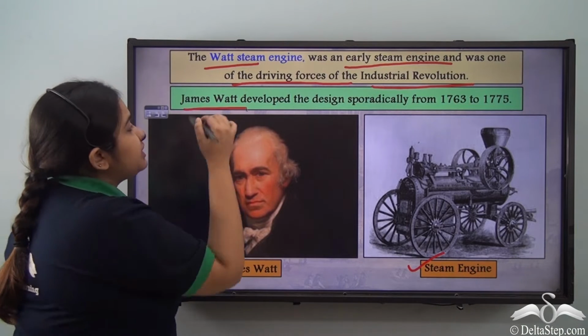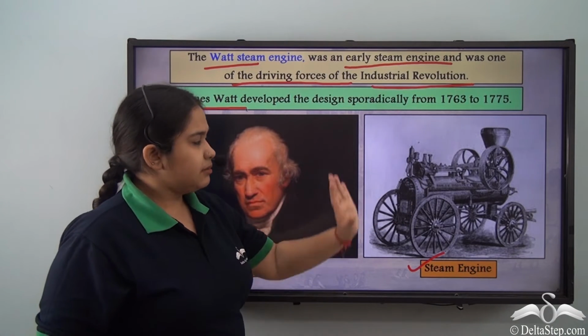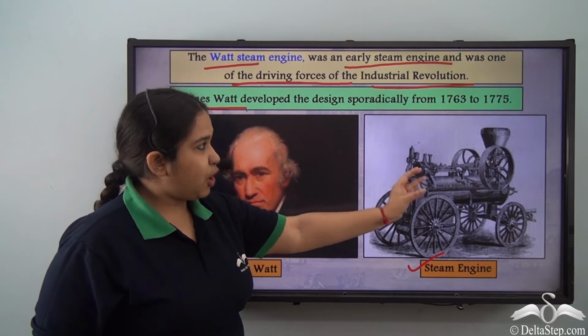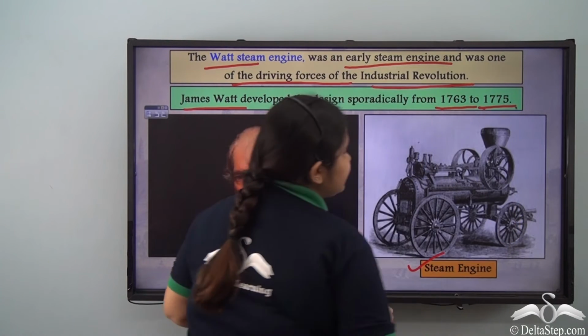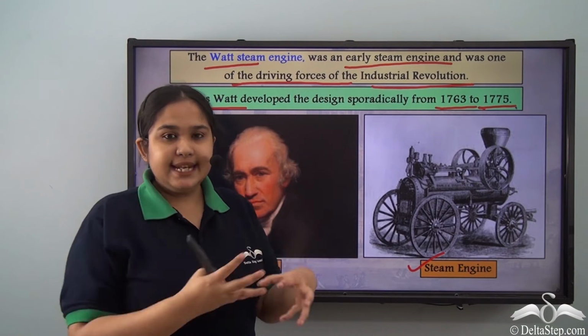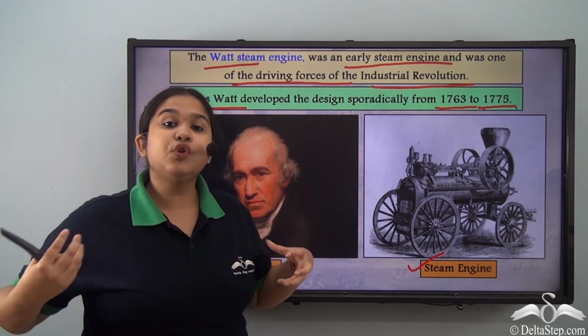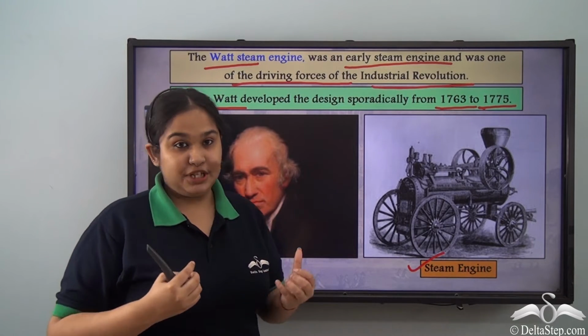And James Watt kept developing the product sporadically between 1763 and 1775 in order to meet the demands. So the steam engine basically had to garner more power to support much larger machines.